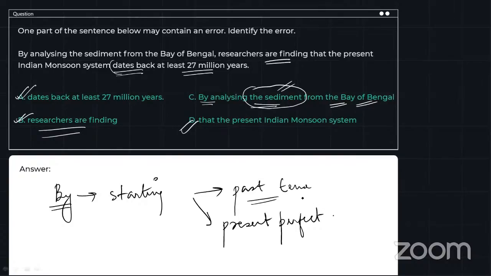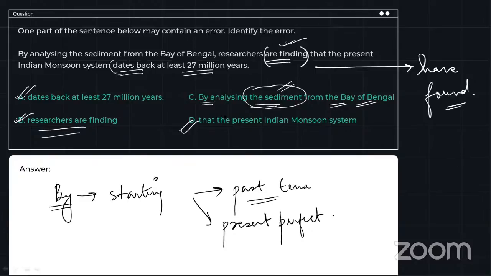So what the sentence could have been, researchers have found, right? So instead of are finding, we are going to use researchers have found that the present Indian monsoon system dates back at least 27 million years.